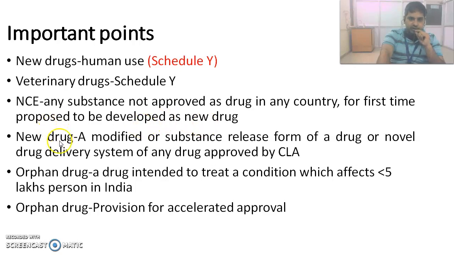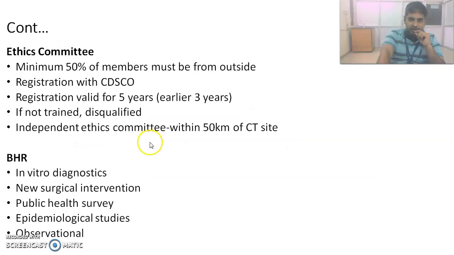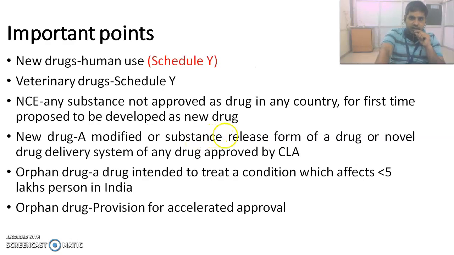Another definition which is more clarified in New Drugs and Clinical Trial Rules is about the new drug. In new drug, we have to consider if there is a modified release form of a drug or novel drug delivery system of any drug which is approved by CLA, Central Licensing Authority.